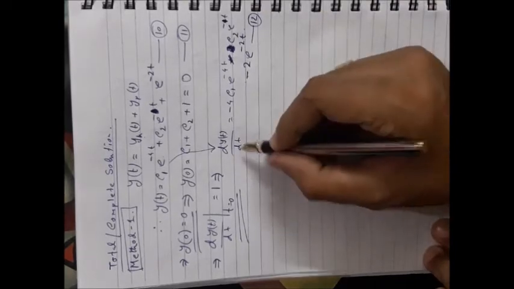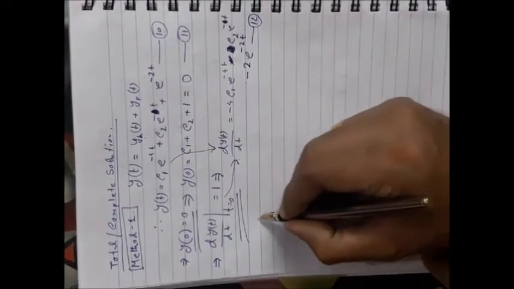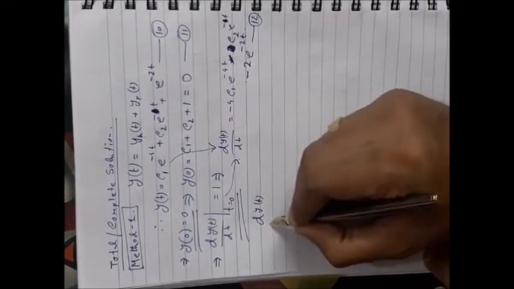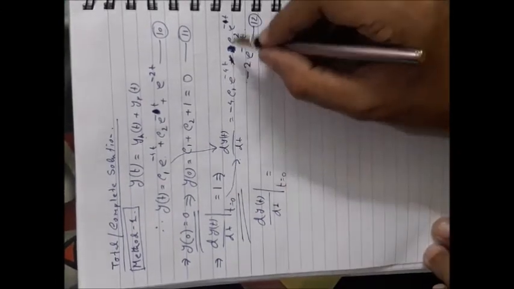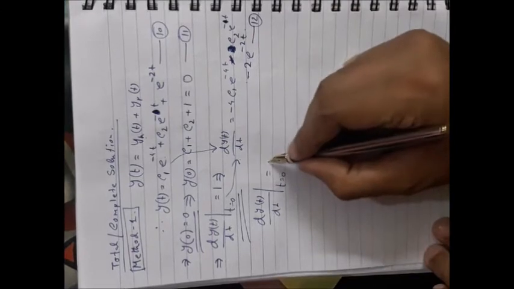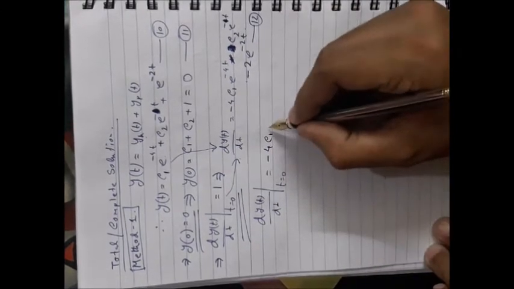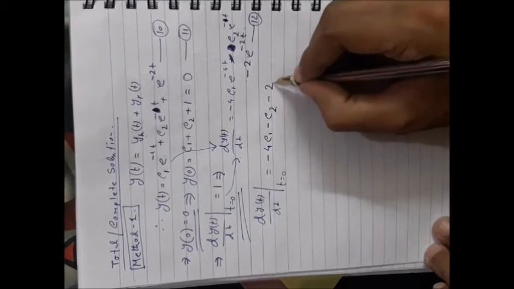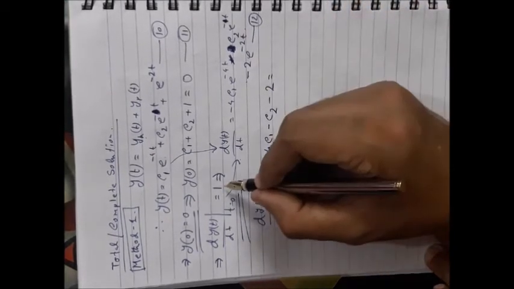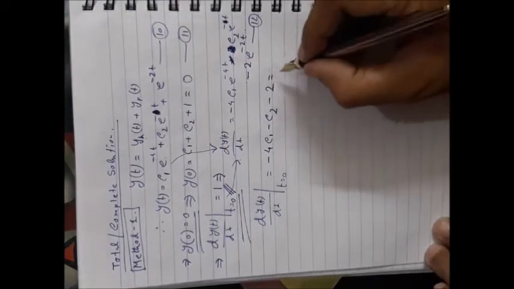So now if you put this initial condition here, dy/dt at t equal to 0, put t equal to 0 in these terms, that will give you minus 4C1 minus C2 minus 2. That should be equal to 1 as per this initial condition.